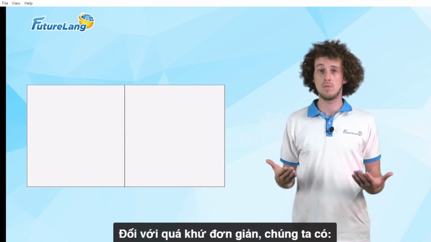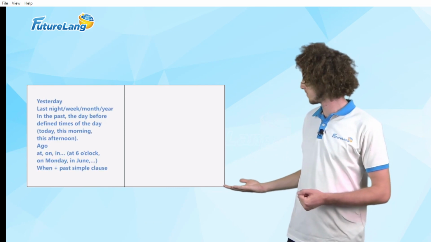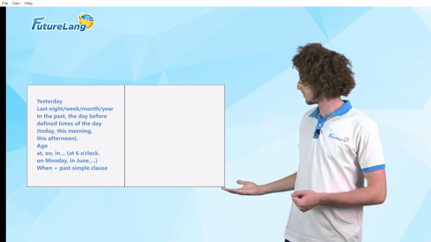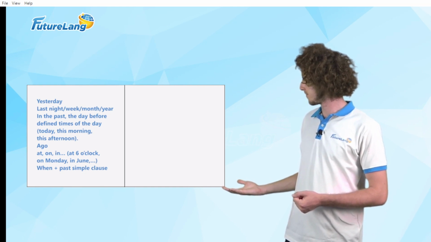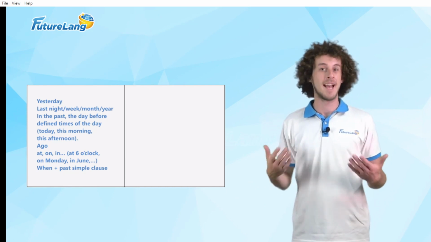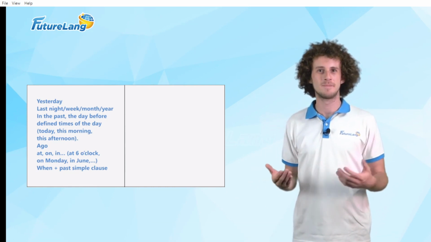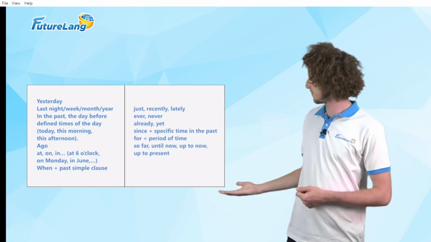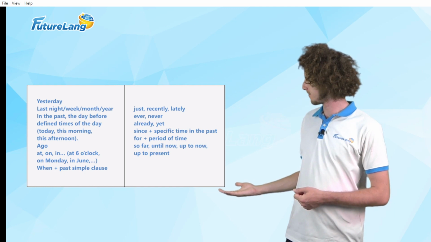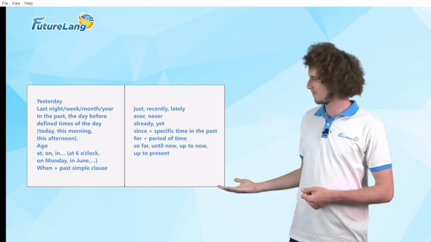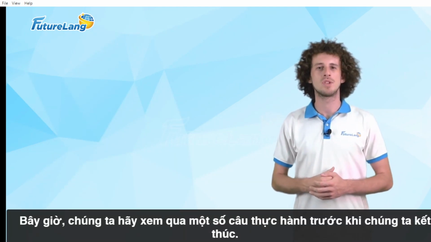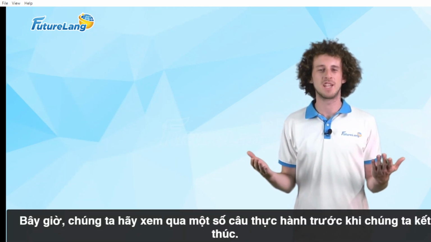For the past simple, we have, and for the present perfect, let's go through some practice sentences before we finish.